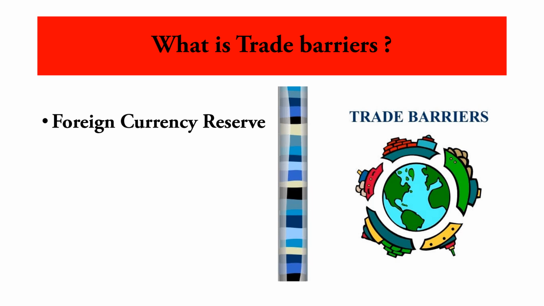So what is a trade barrier, or why does a country impose a trade barrier? To understand this, here we will take one example. At present, just forget about any country. Just think about yourself. If you want to judge any person, what will you do? If you want to know the value of any person, or where that person is standing, or his position, means the financial position, how are you going to judge?